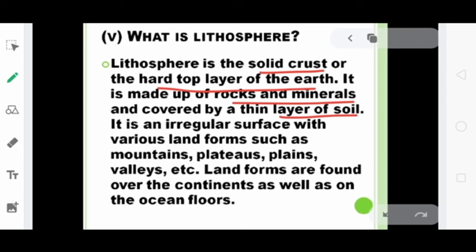It is an irregular surface with various landforms such as mountains, plateaus, plains and valleys. It's not the same everywhere, it keeps on changing. The landforms are different in different places. Landforms are even found over the continents as well as on the ocean floors. So this is the answer for lithosphere.